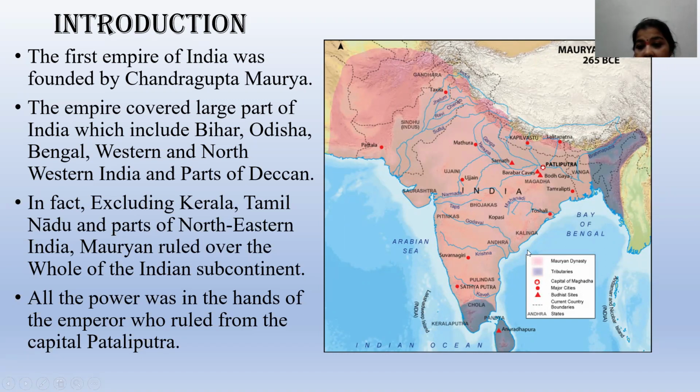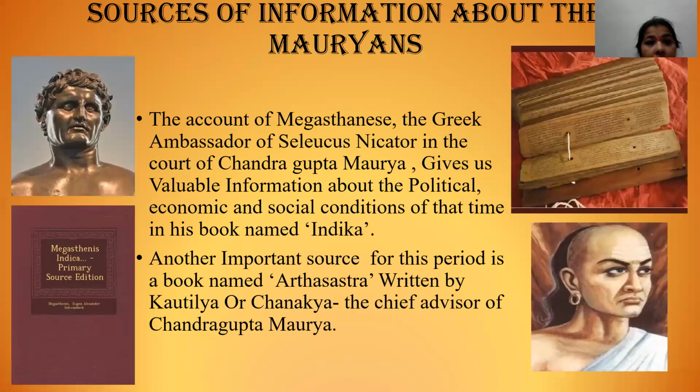So these are the major cities actually. The red highlighted circles are the major cities, and the triangles are the Buddhist sites. Here, the great Ashoka was a follower of Buddhism. So the triangles highlight the Buddhist sites, right? These are the current countries and the boundaries of these states. Okay, we'll move on to the next.